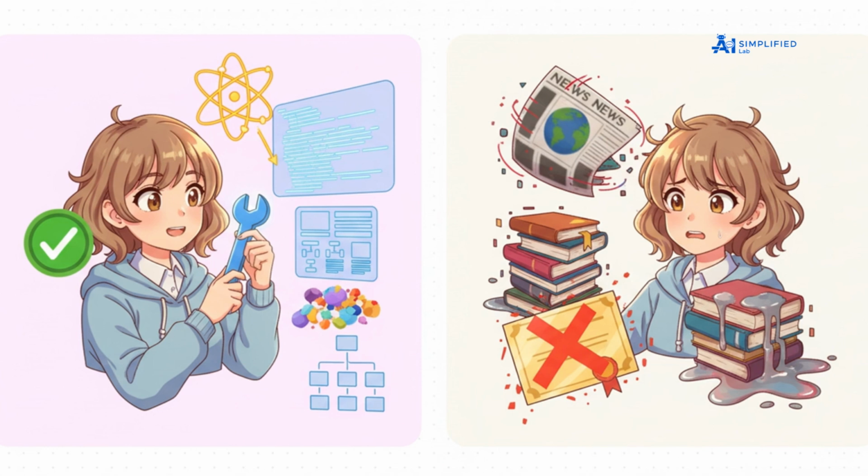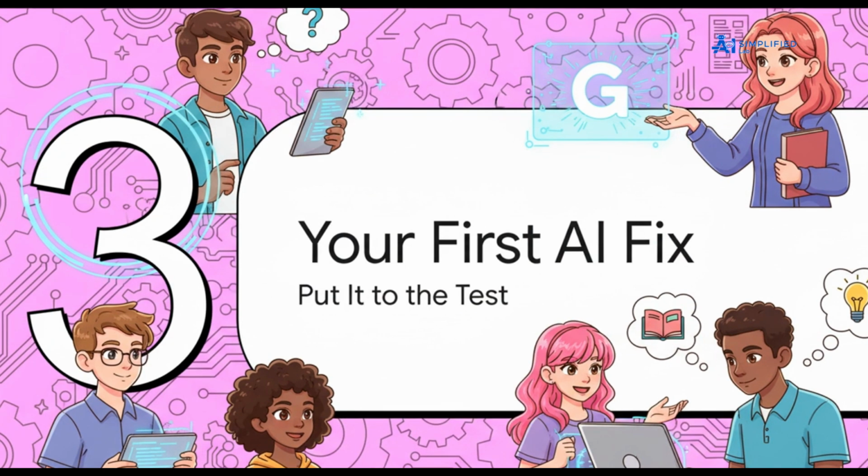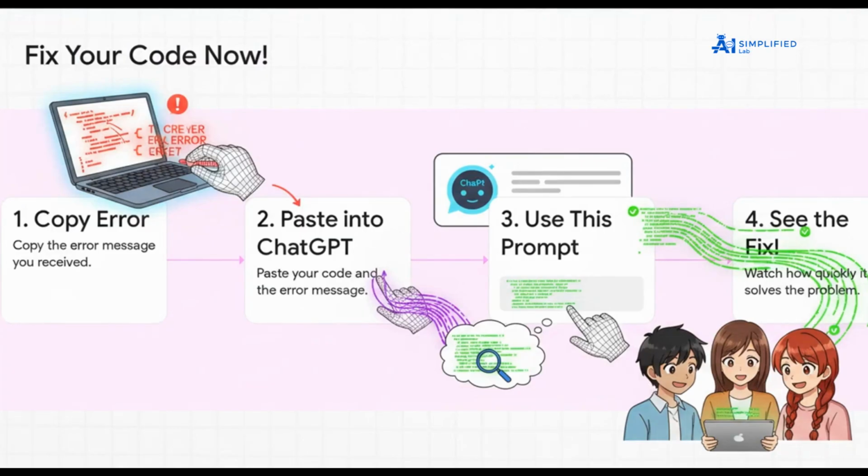Okay, enough talk. Let's actually get our hands dirty. I want you to experience one of these superpowers for yourself right now with a super quick test. Go find an old piece of code that was giving you an error. Step 1. Just copy that error message. Step 2. Paste the code and the error right into ChatGPT.